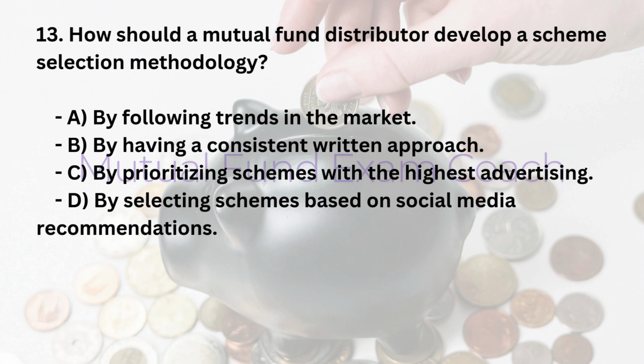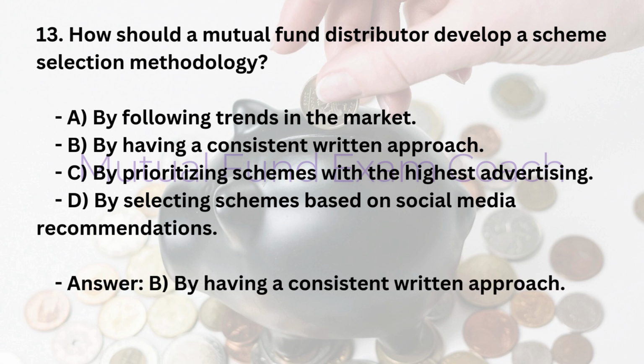13. How should a mutual fund distributor develop a scheme selection methodology? A. By following trends in the market. B. By having a consistent written approach. C. By prioritizing schemes with the highest advertising. D. By selecting schemes based on social media recommendations. Answer: B. By having a consistent written approach.